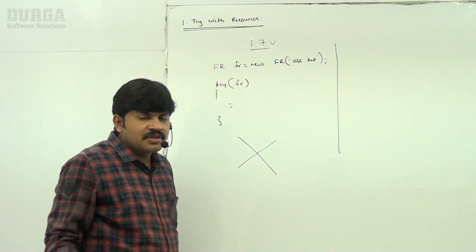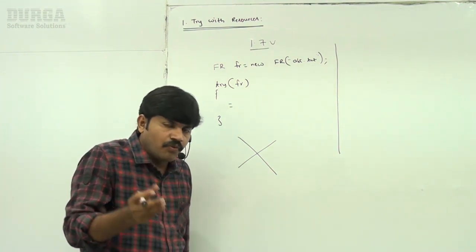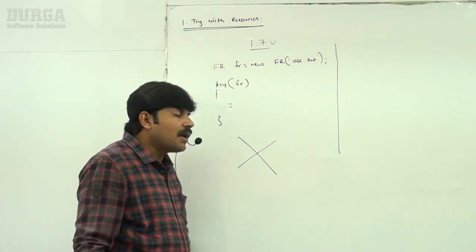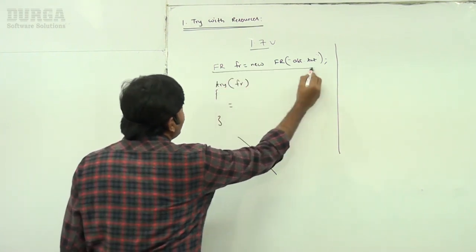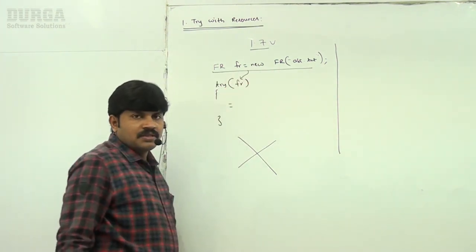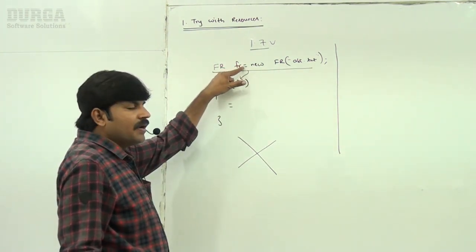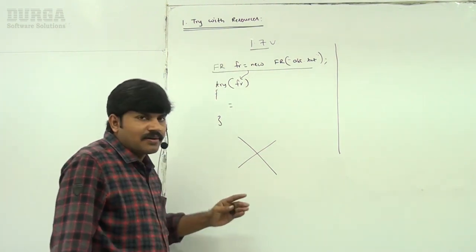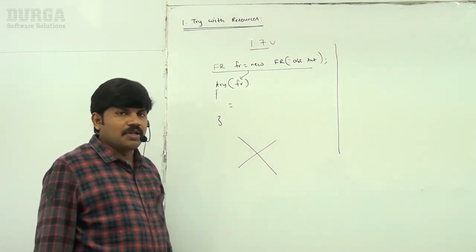The reason is, all resources whatever you want to use with the try, compulsorily you have to declare the resource here only. Already this resource is declared, now I want to use the already declared resource. Sorry, not possible.